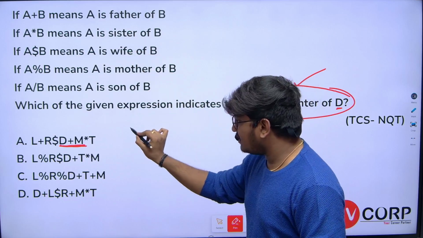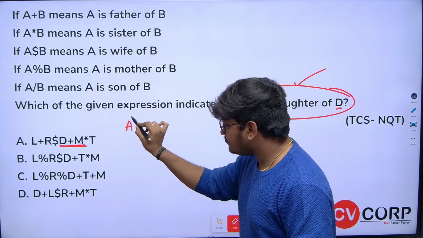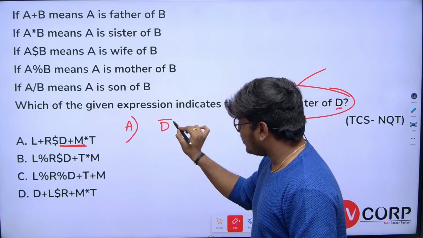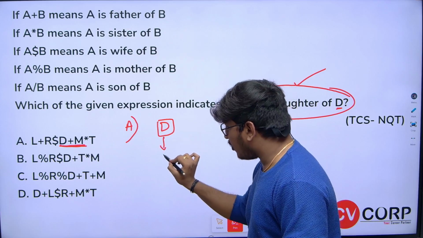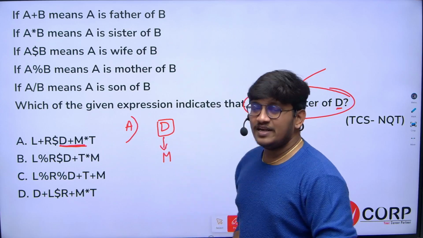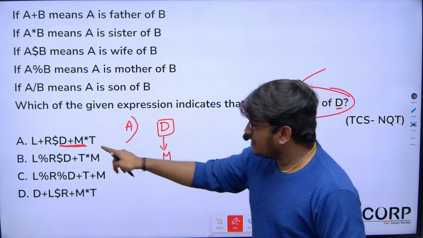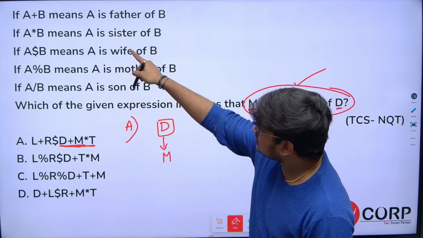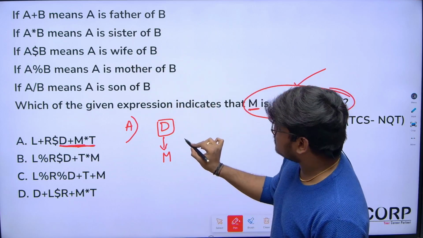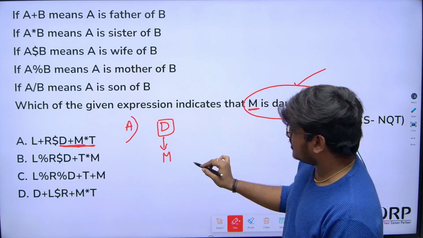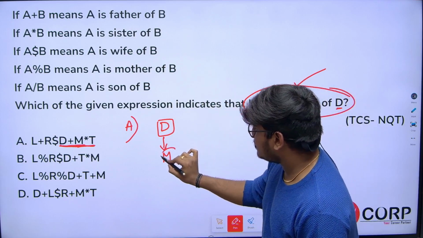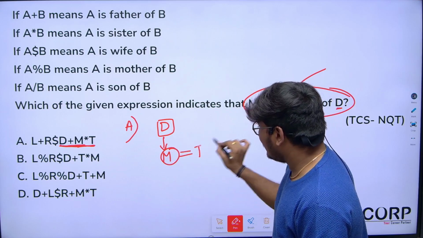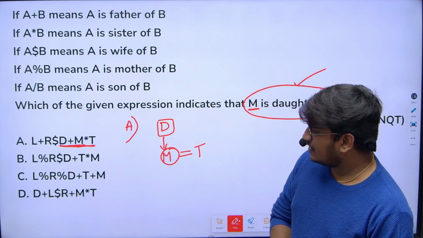When I'm verifying option A, D plus means D is father of M, correct? Now M into T. Into indicates sister. M is sister of T, correct?